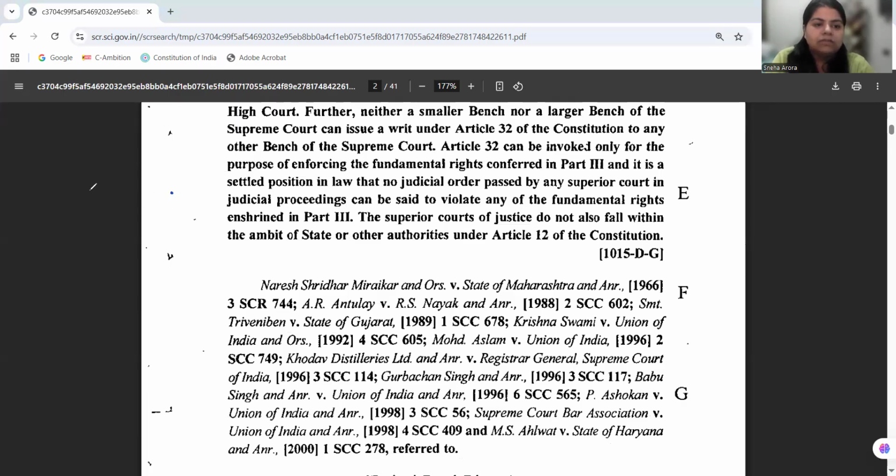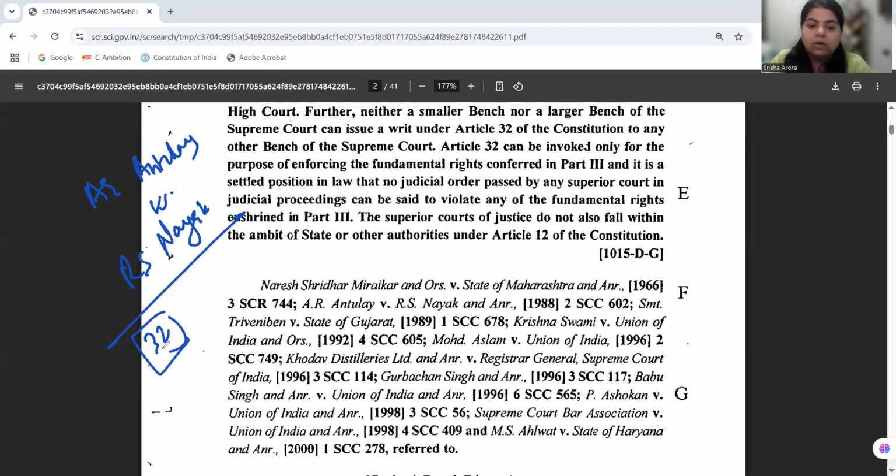So in A.R. Antulay versus R.S. Nayak, as well as in this case, the Supreme Court is basically saying that Article 32 cannot be invoked. The writ jurisdiction cannot be invoked in the form of certiorari or any other relief or order to quash the proceedings of the Supreme Court itself.